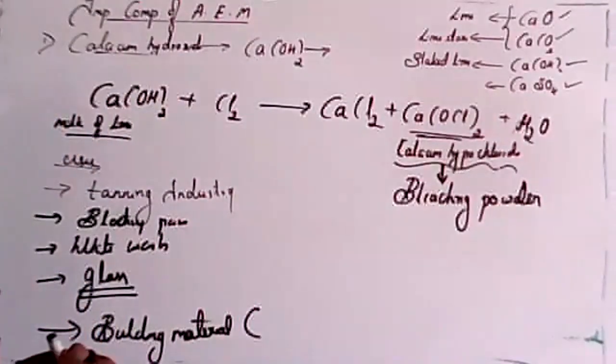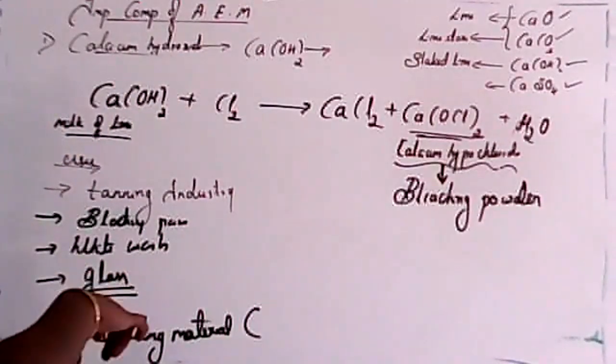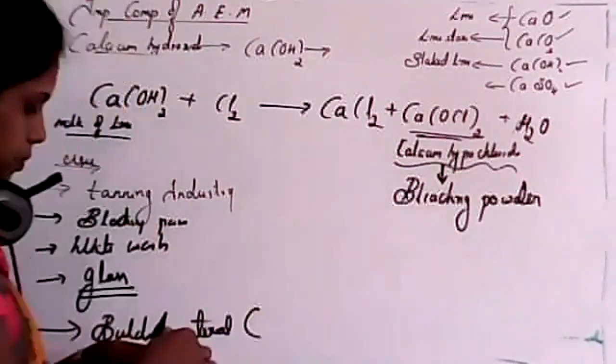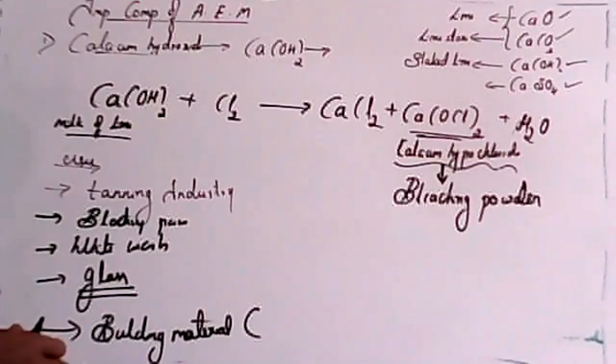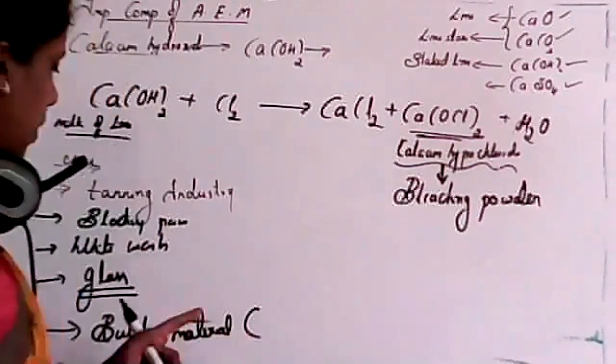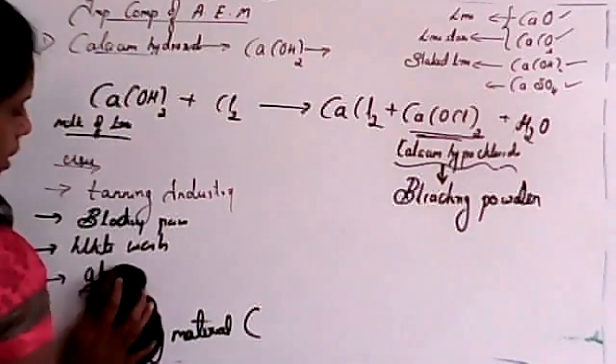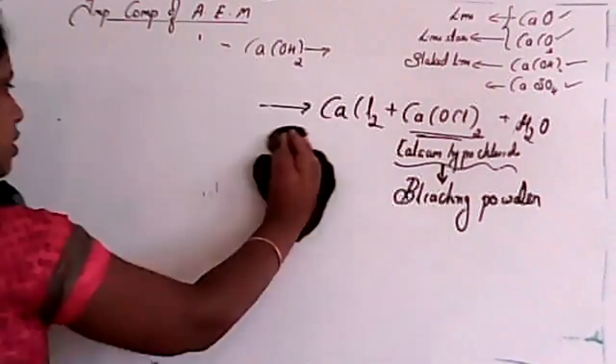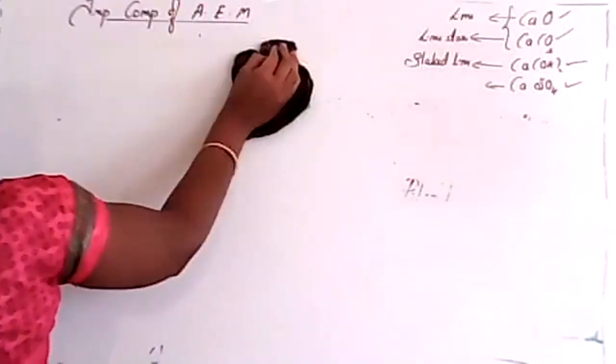Second point, bleaching powder, for the preparation of bleaching powder. First one, tanning industry. That's why I'm changing the ink once. Second one is preparation of bleaching powder. Third one, whitewash. Next one, glass making. And next, building material as a mortar. Mortar, it is not a motor.